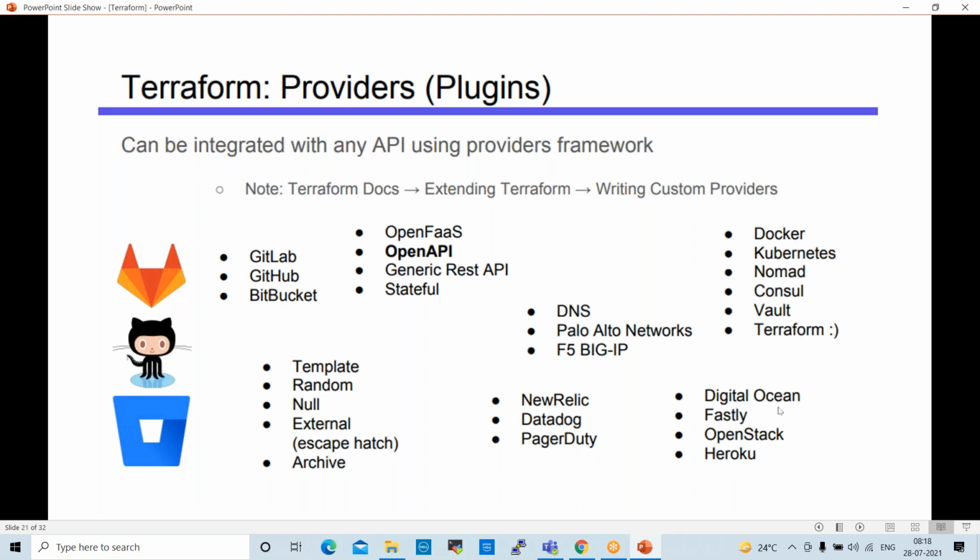See here, these are the different platforms: DigitalOcean, Fastly, OpenStack, Heroku, different platforms. Different plugins, different providers.